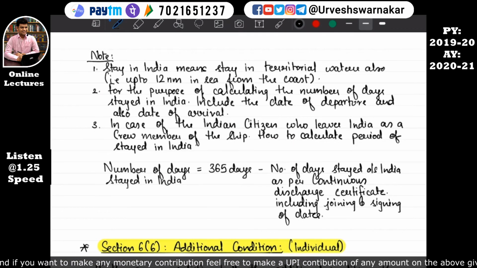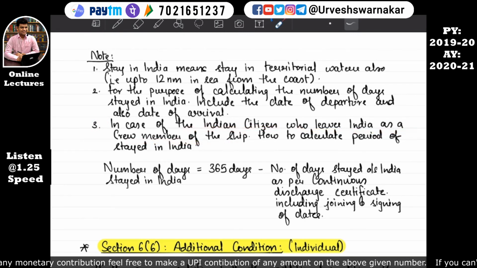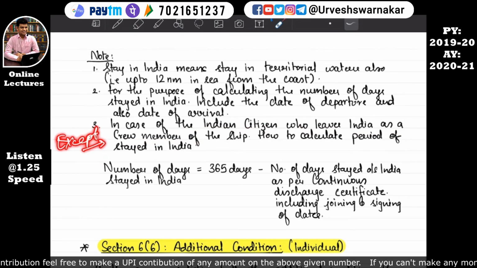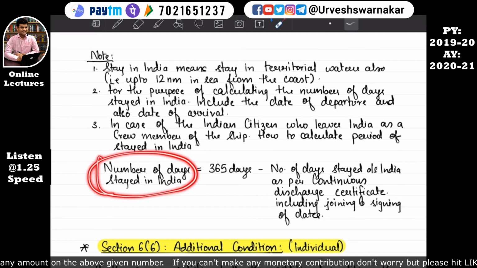The last note, we need to see the last note now. In case of an Indian citizen who leaves India as a crew member of the ship, this was a part of an exception. You remember the exception of section 6 subsection 1? It was a part of an exception when an Indian citizen leaves India as a crew member of the ship. How to calculate the period of stay in India? So how to calculate the number of days stayed in India?